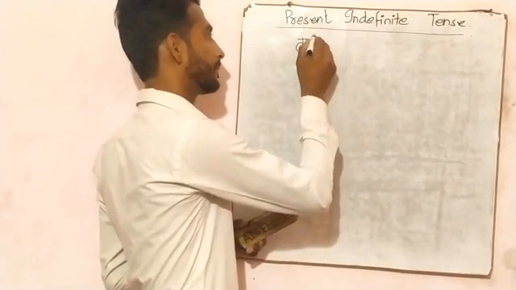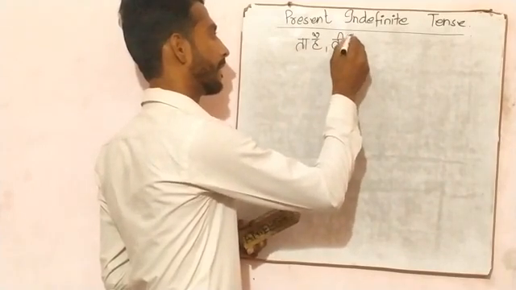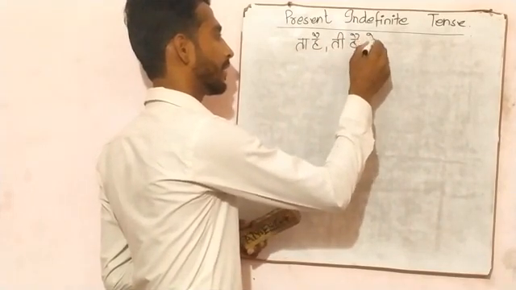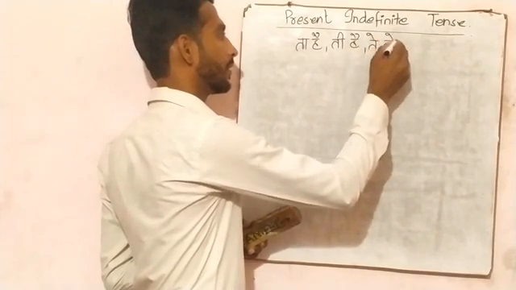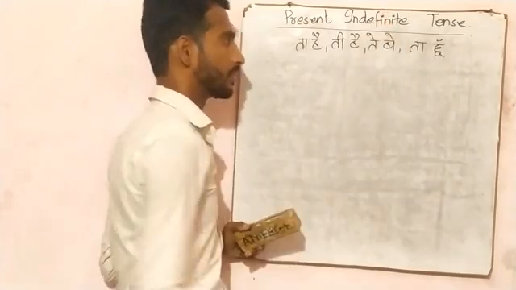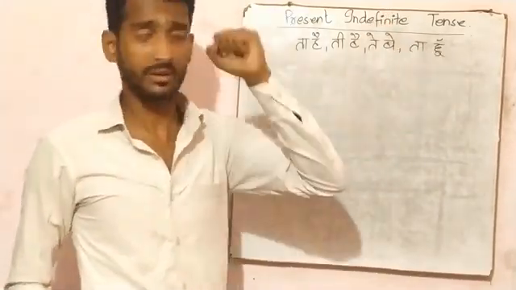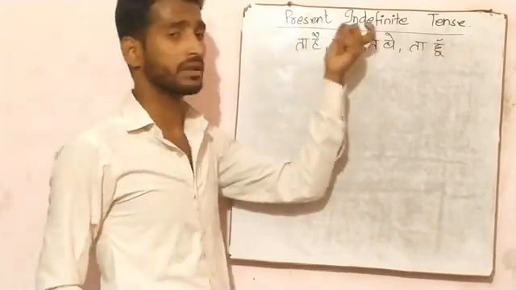Those Hindi sentences which have ta hai, ti hai, te ho, ta hu. Those Hindi sentences which have ta hai, ti hai, te ho, and ta hu at the last of the sentence is said to be in present indefinite tense.